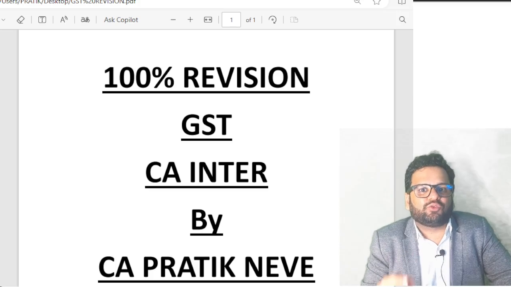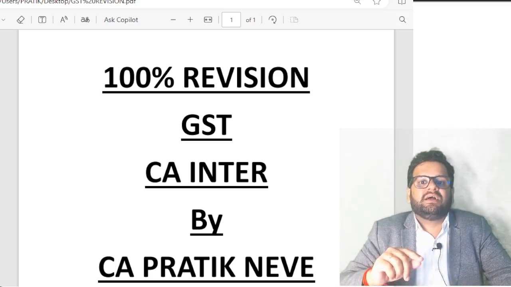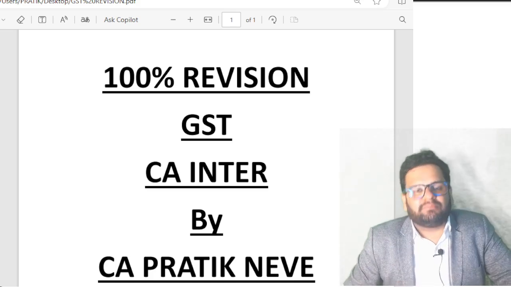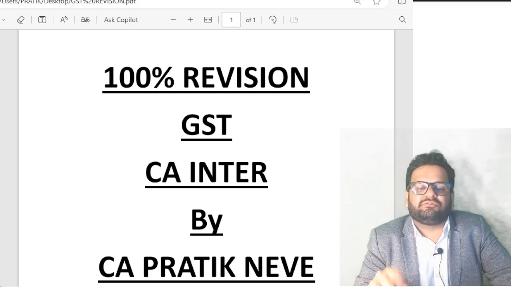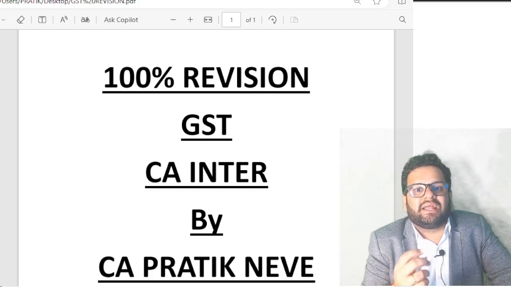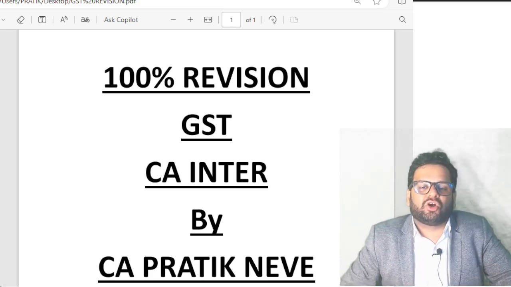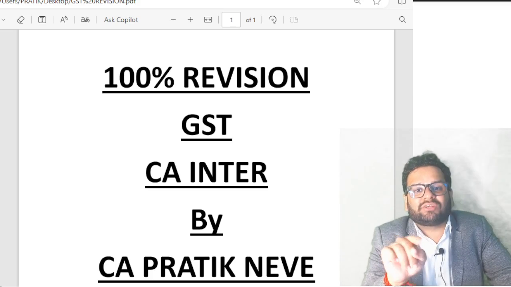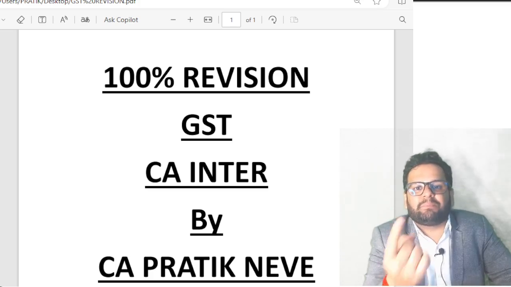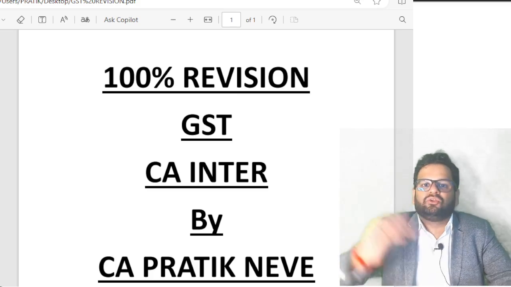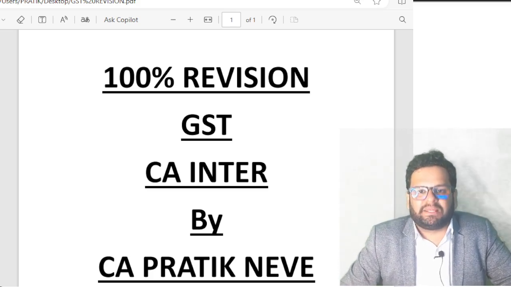Further points that we have to understand in composition scheme is the tax under composition scheme cannot be collected from the recipient of supply. I will have to issue a document called bill of supply while making the sale in the composition scheme. The rates of tax of this composition scheme are applicable only on outward supply, not on inward supply.